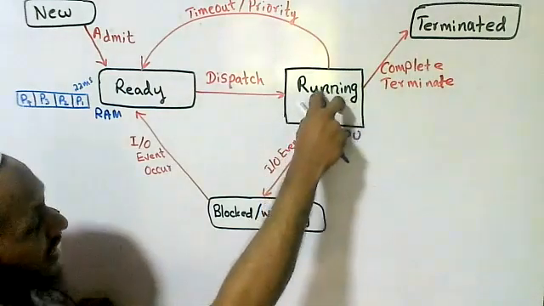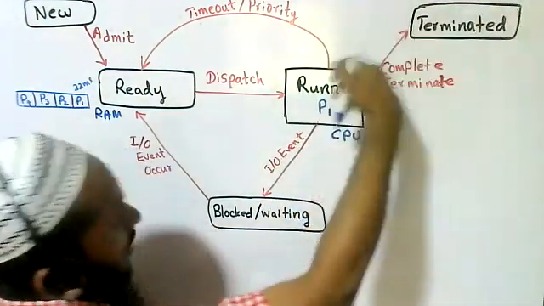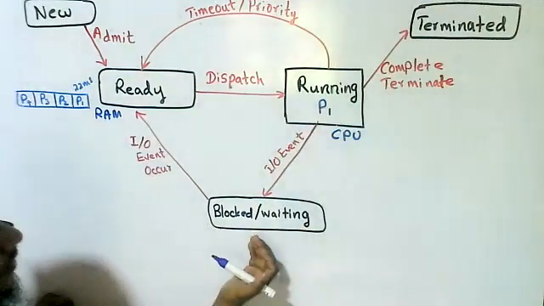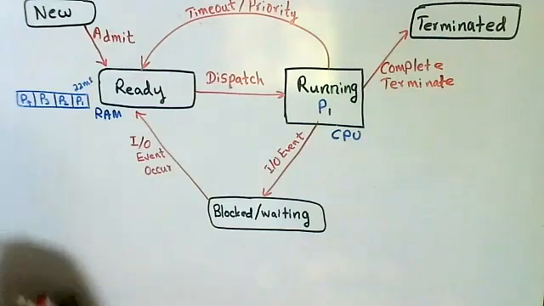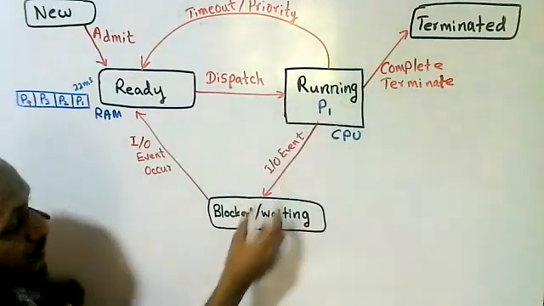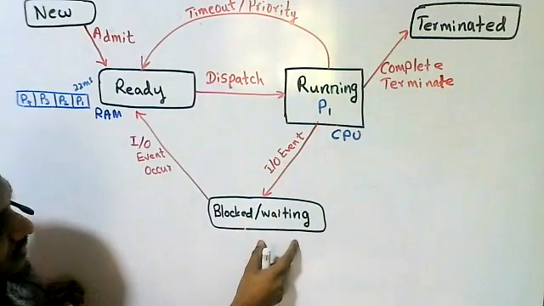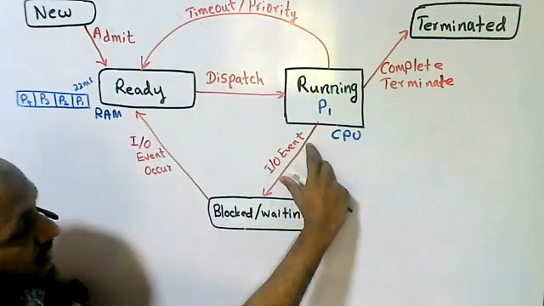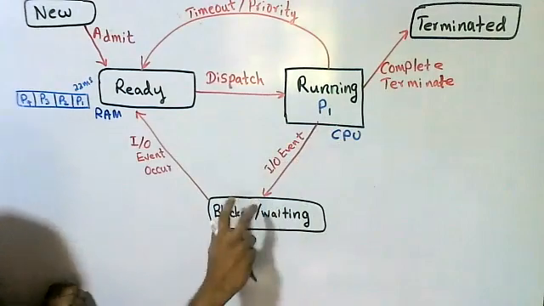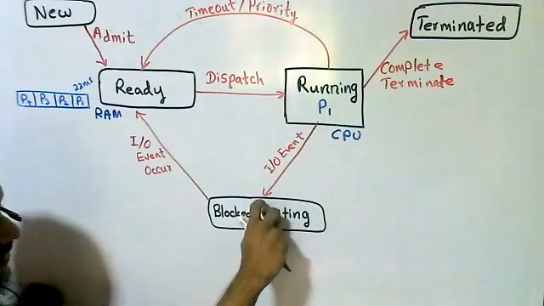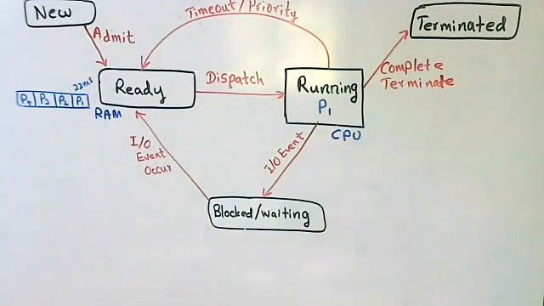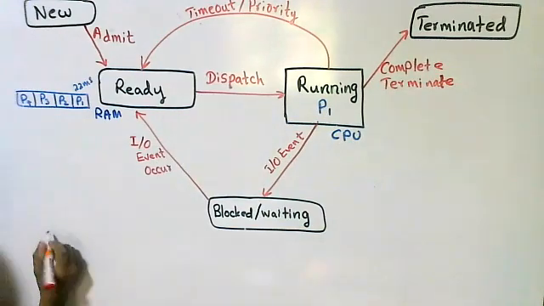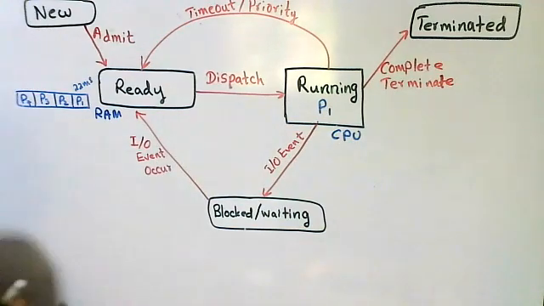So a running process can go to the terminated state, can go to the blocked or waiting state, or can go to the ready state. Right? Hope it's clear. If a process comes to the blocked or waiting state, it is for an IO event. Whenever the IO event is completed, it goes to the ready state again. That's all, students, about the 5-state process transition diagram.